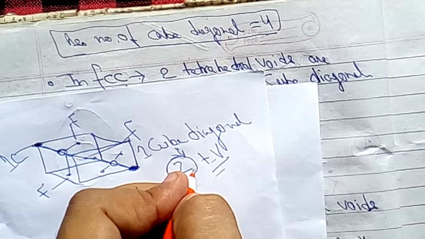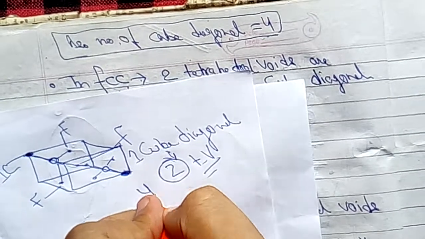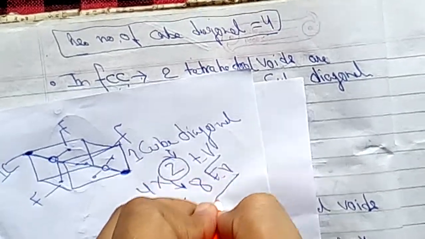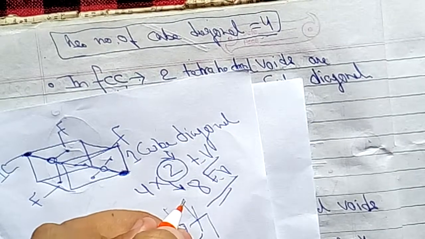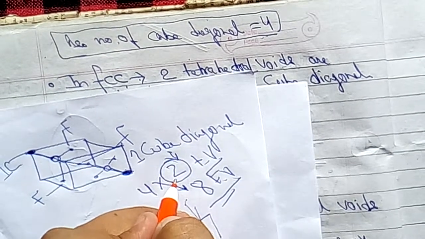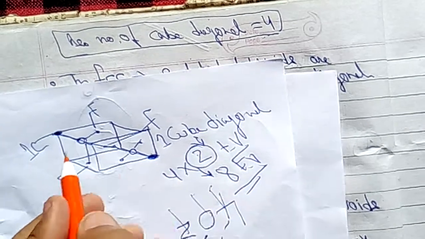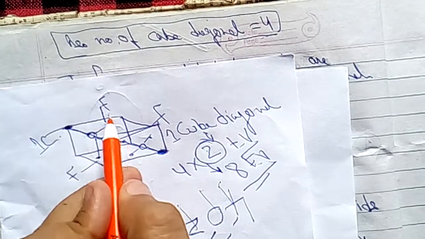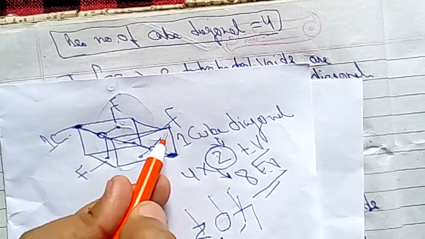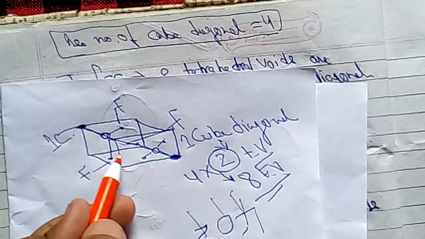You know how many cube diagonals there are in a cube? Total 4 cube diagonals. So 4 into 2 gives 8 tetrahedral voids in total. In FCC, face centered cubic, on one cube diagonal, 2 tetrahedral voids are formed. How are they formed? One corner and 3 faces are involved. There are 6 faces in a cube. In the same way, one corner and 3 faces are involved, and that leads to the formation of a void along the cube diagonal inside.